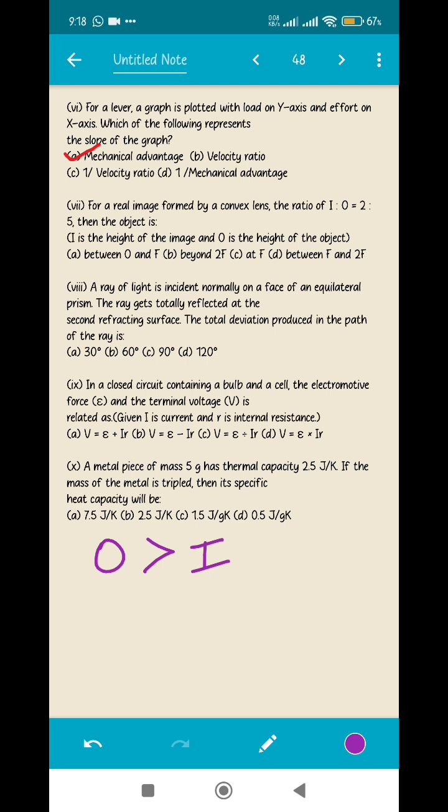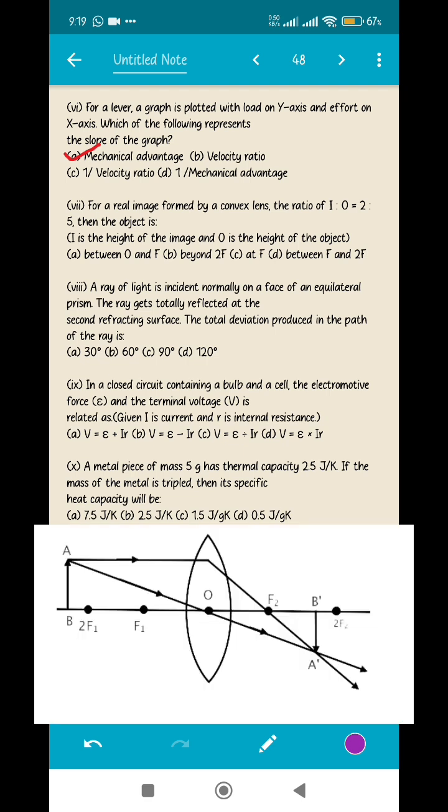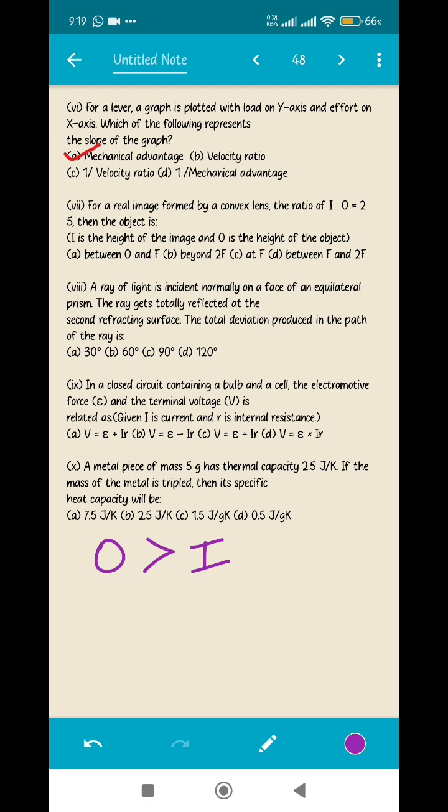So let's check out the options. Between O and F, O is the optical center and F is the focus. So if the object is between the optical center and the focus, we are going to get a virtual image. If you remember, this is the case of a magnifying glass. So the first option is incorrect. Beyond 2F. If you remember the ray diagram from that chapter, when the object is placed beyond 2F, you are going to see that the image formed is a diminished image. So this is the correct answer.